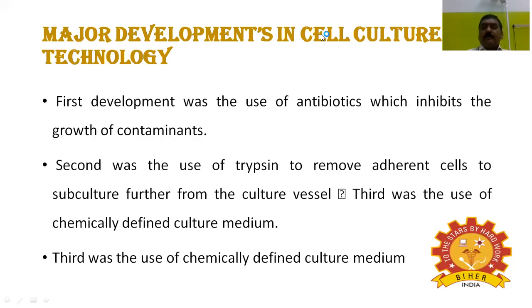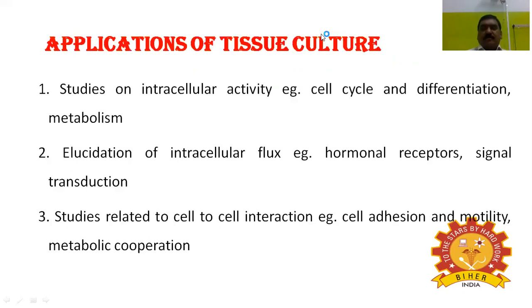Trypsin is the enzyme used to remove the adherent cells from the culture vessel for subculture. The third important point was the use of chemically defined culture medium, that is artificial. And finally, the use of a chemically defined medium for the appropriate cells.